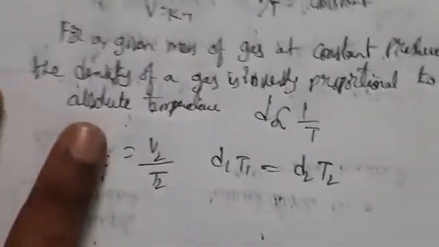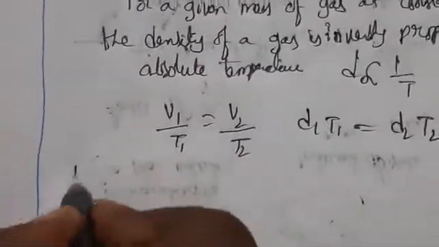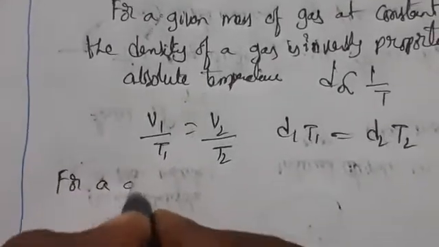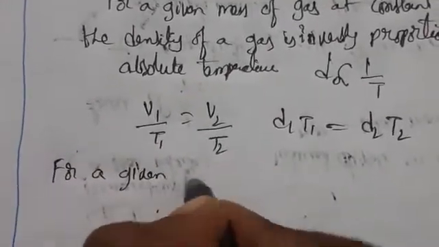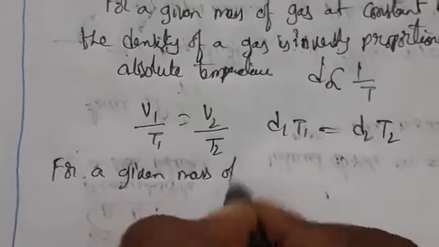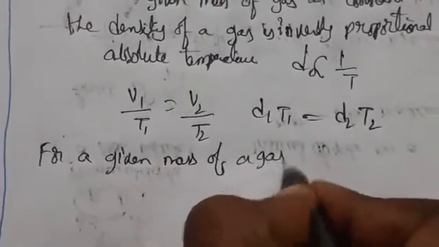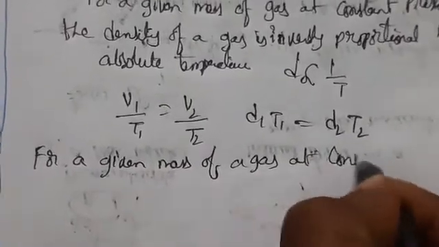So for a given mass of a gas at constant pressure, what happens?